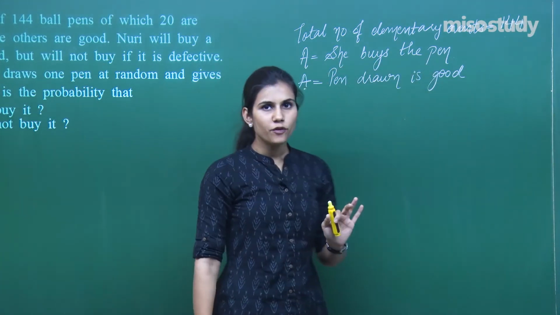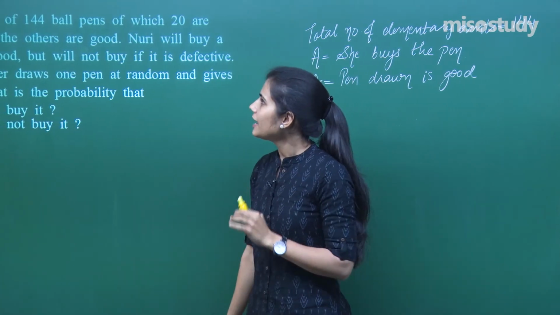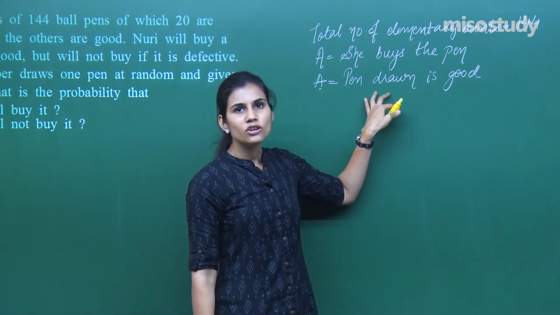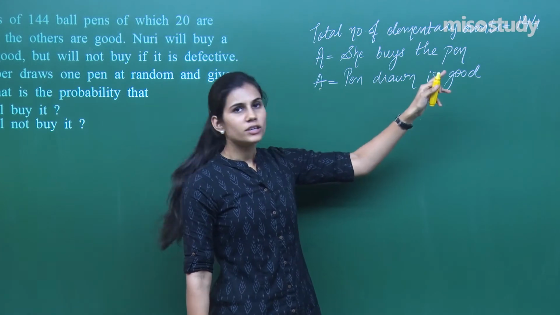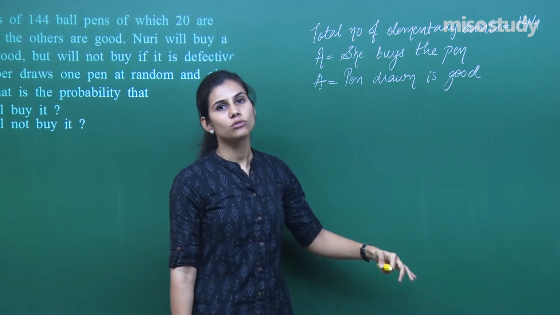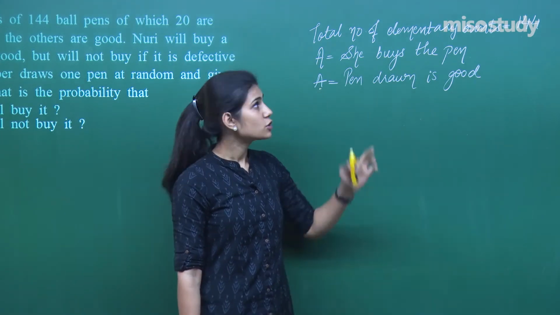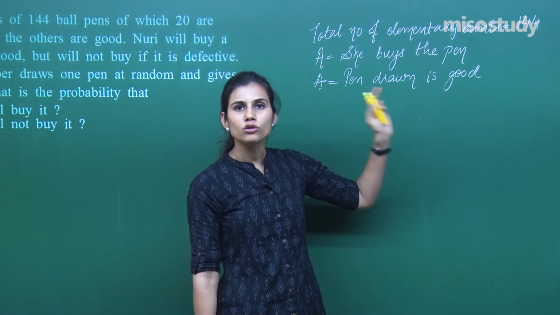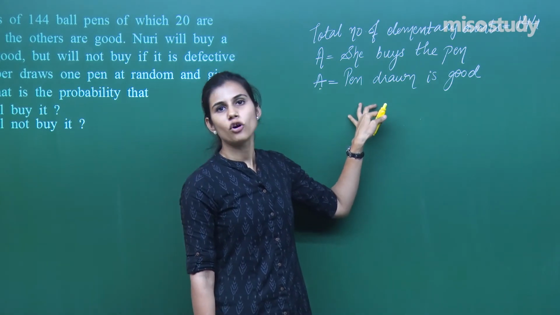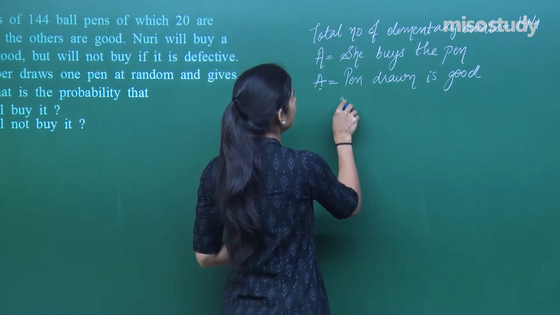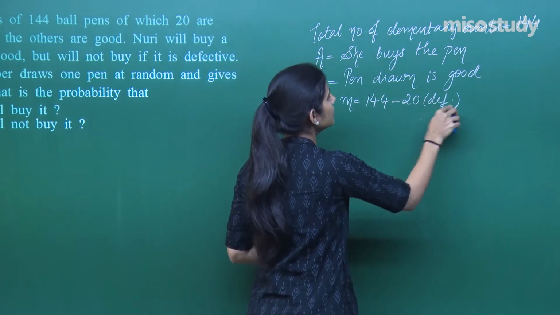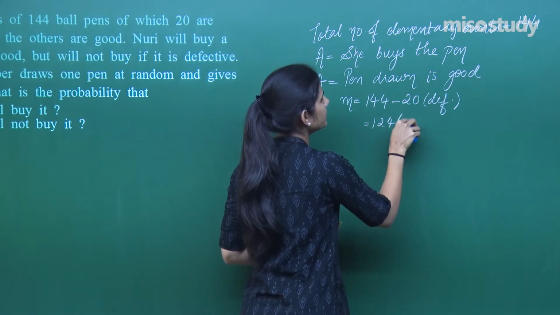Now, out of these 144 pens, 20 are defective and others are good. How many pens are actually favoring the happening of event A? Out of 144 outcomes, if I remove 20, I am left with 124 outcomes. They are the outcomes which are favorable to event A because 20 are defective, rest are good. That means out of 144, 124 are good, 20 are defective. So 124 pens are actually in favor of event A, right? So over here, M is 144 minus 20. You remove the defective ones and you are left with 124 good pens.